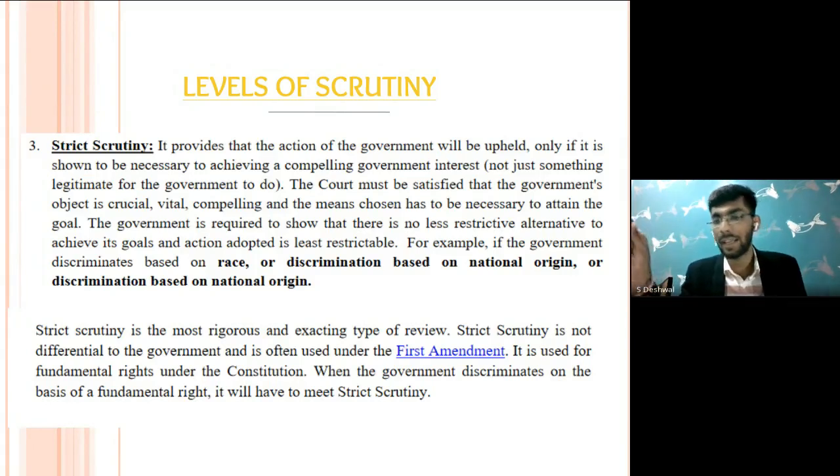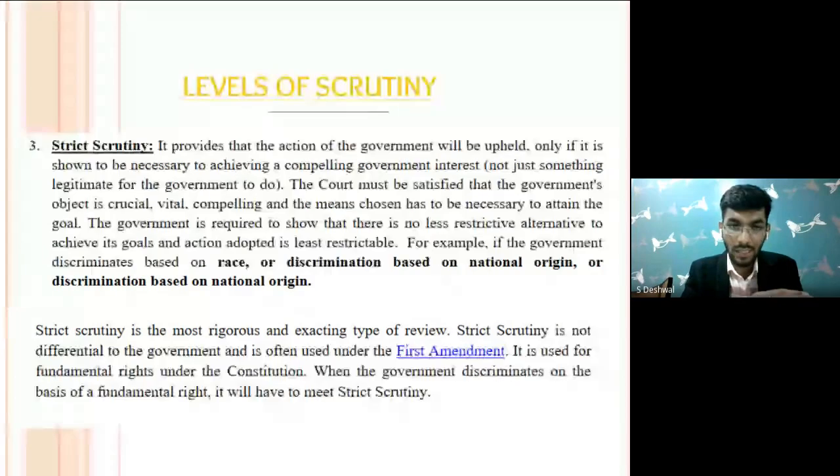There's the 14th Amendment and 5th Amendment, the Equal Protection Clause and Due Process Clause. They are of extreme constitutional importance, right? So now coming back to my point. There is a compelling state interest. The burden is upon the government. Generally, this is non-deferential to the government.